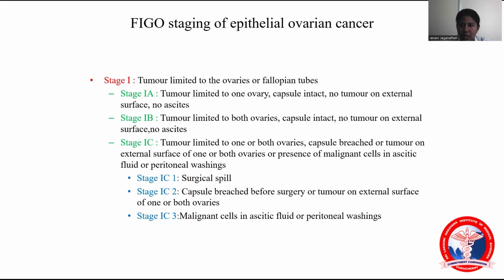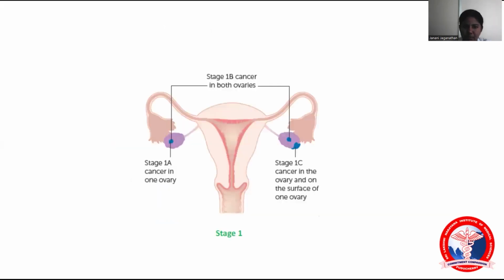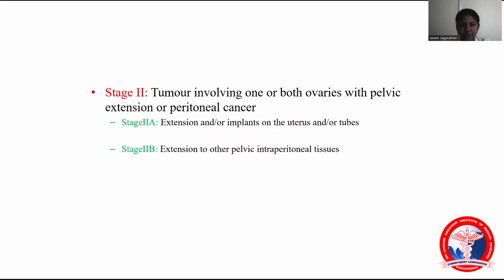So 1C1 is when we are doing surgery, whereas there is a spill, a surgical spill. And 1C2 is capsule breached before the surgery. And 1C3 is malignant cells present in ascitic fluid. So 1A is one ovary, 1B is both the ovaries, 1C is either one or both the ovaries with the capsule ruptured or breached before the surgery, or malignant cells present in the peritoneal washings.